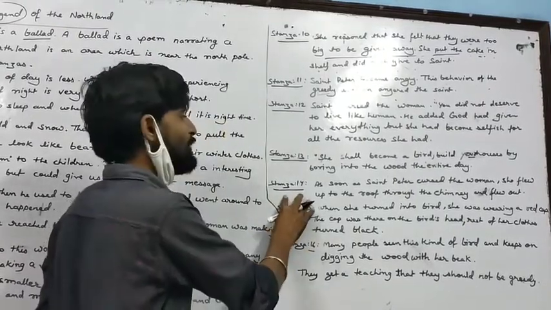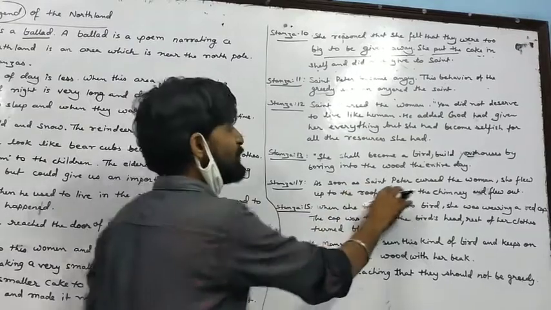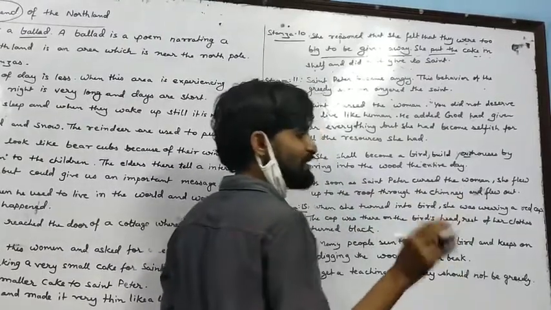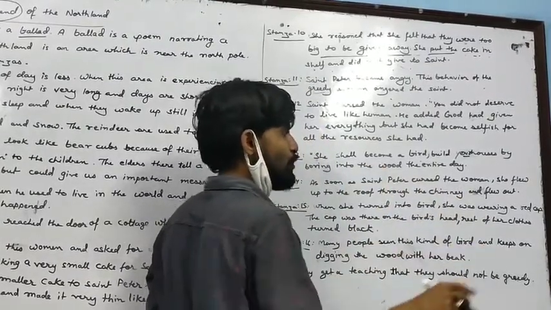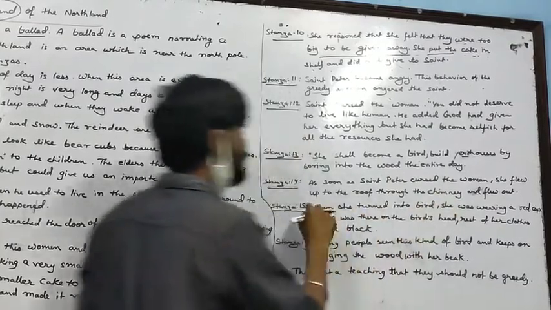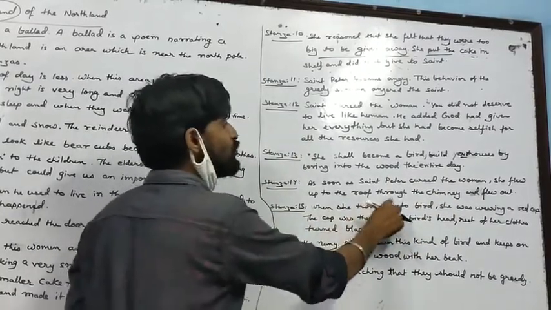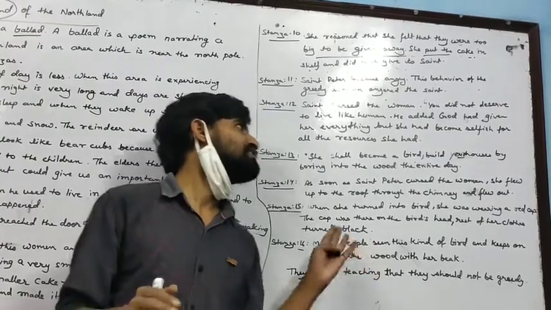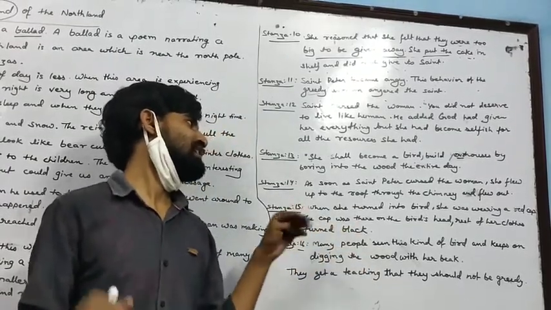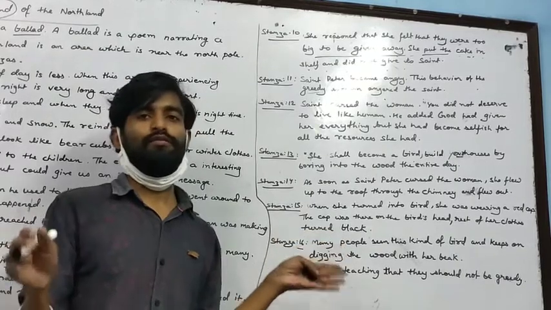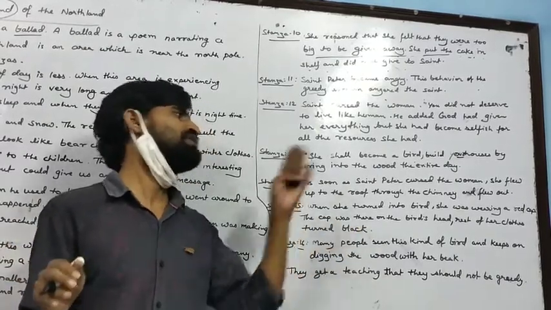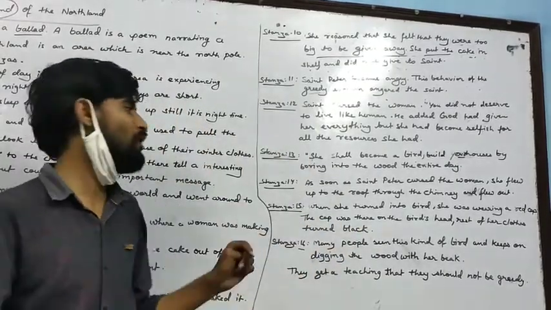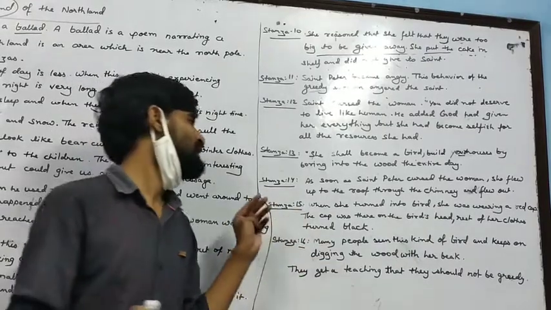In stanza number 14, as soon as Saint Peter cursed the woman, as soon as Saint Peter said these words to the woman, she flew up to the roof through the chimney and flew out. She became a bird and she started to fly up from the roof through the chimney. She flew out of her house.